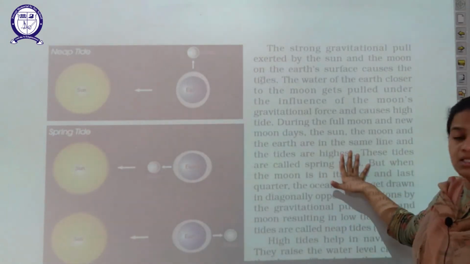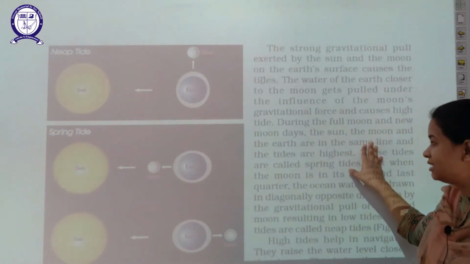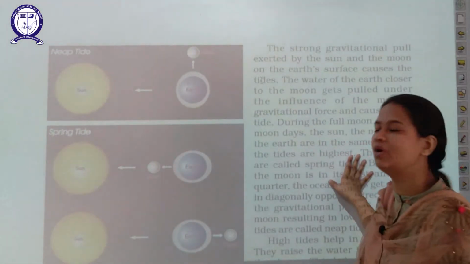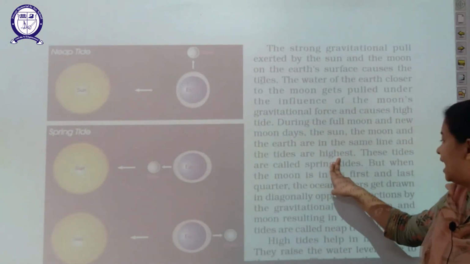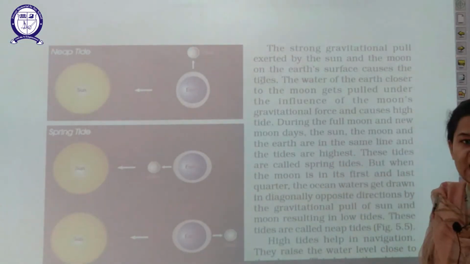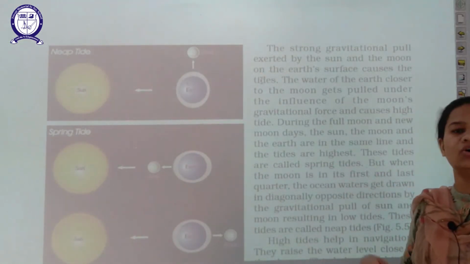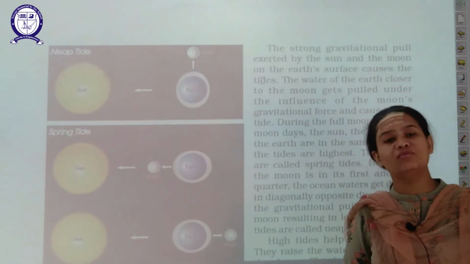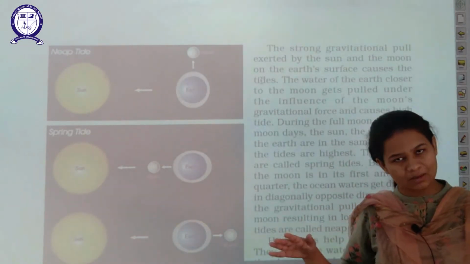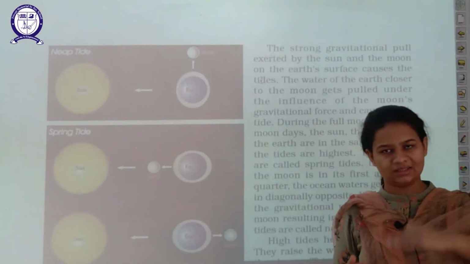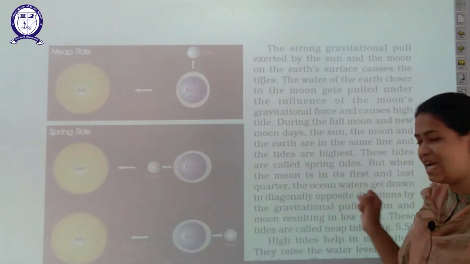Now the question is, when these three, that is the sun, moon and the earth, are in the same line, at this particular point tides are at their highest level or maximum level, and these tides are called spring tides. Again this question can be asked to you: what are spring tides? When the earth, moon and the sun are in the same line and the height of the tides is at the highest level, then such tides are called spring tides.